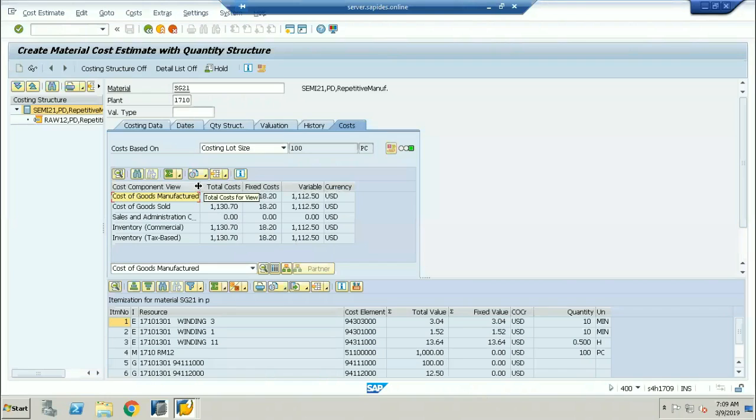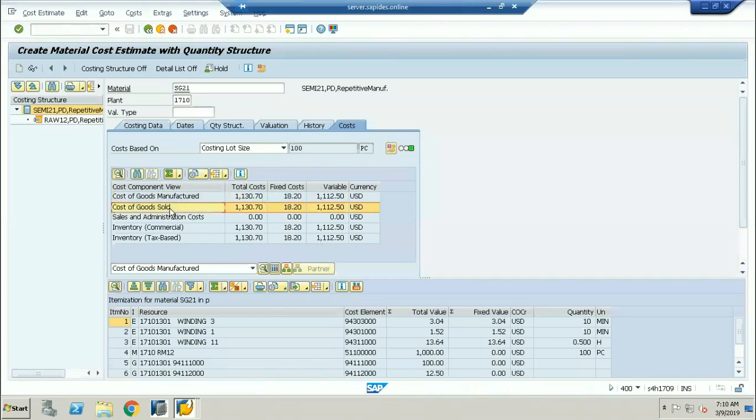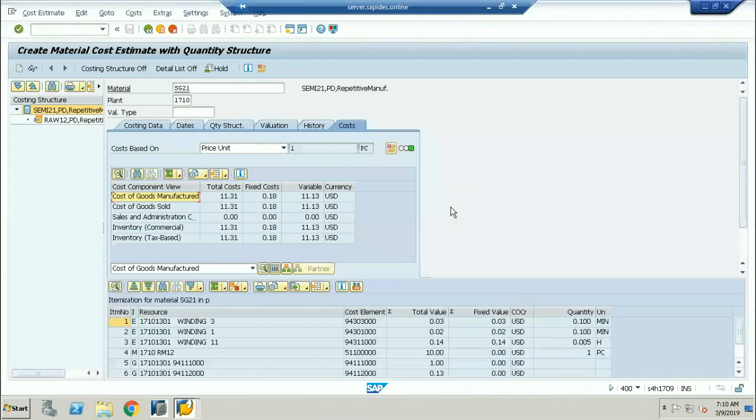Sir, now your doubt is going to be answered. See, sir, now here you can see the total cost of goods manufactured, the total cost of goods sold, and the total administration cost which is going to be involved, and inventory and tax. This is at the cost level. If I select price unit level, this is at the unit level, meaning whatever price is included in the material at each unit. And this is the lot level. You can see the total price here. And these are the activity types.